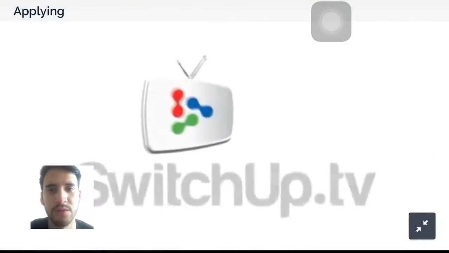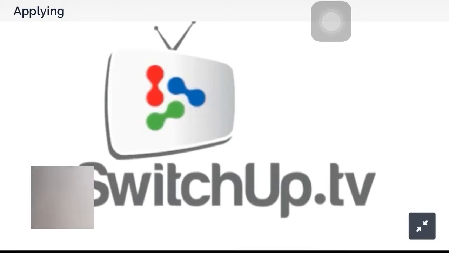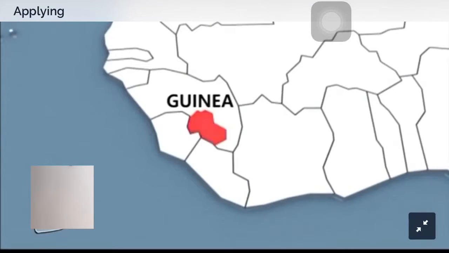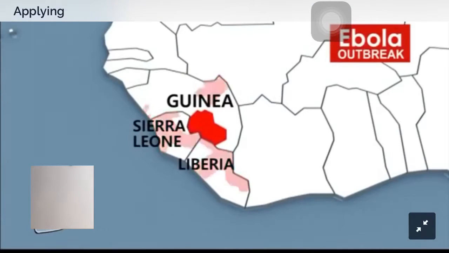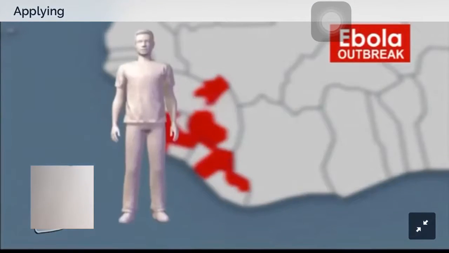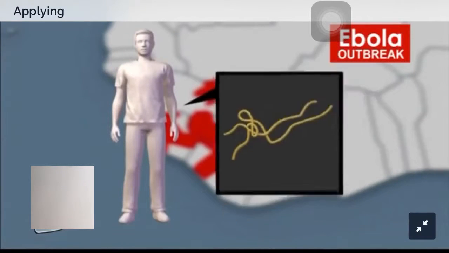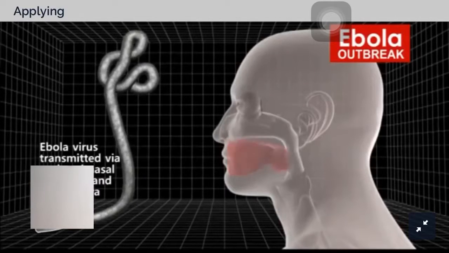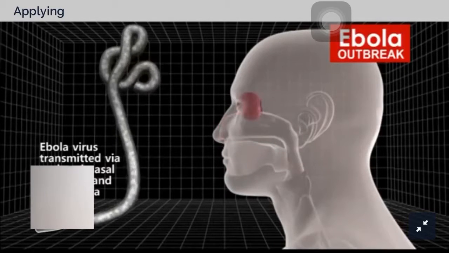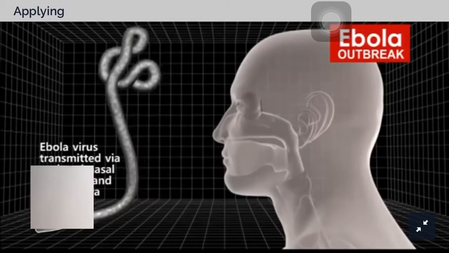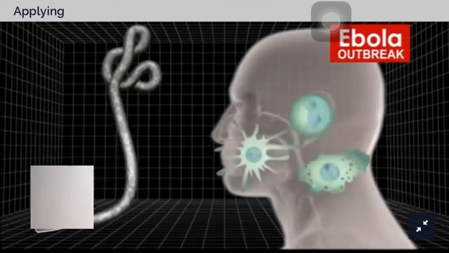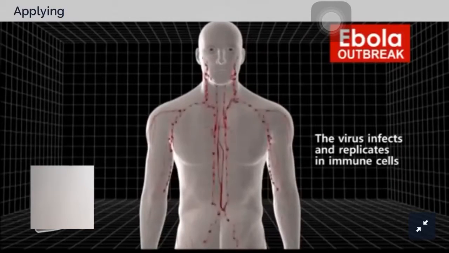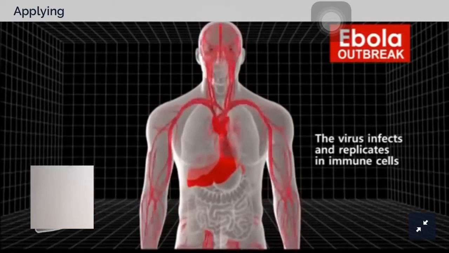Now, Ebola outbreaks. The outbreak began in southeastern Guinea in March. Since then, it has spread to neighboring Sierra Leone and Liberia, with 814 confirmed cases across the three countries. The Ebola virus is transmitted through bodily fluids, via oral and nasal exposure, and through the conjunctiva. The virus infects and replicates in immune cells, which further disseminate the virus.